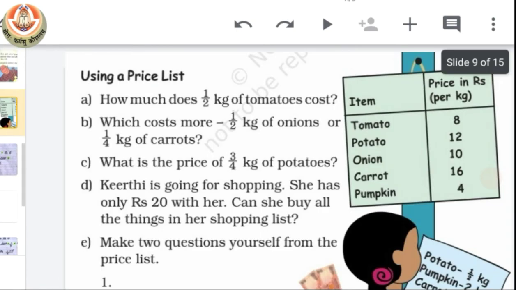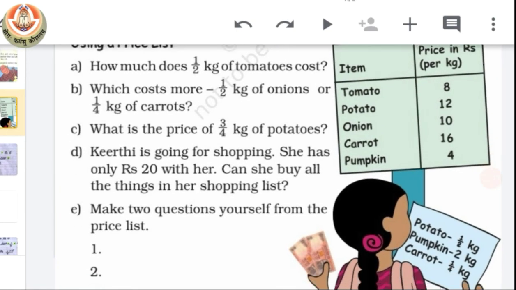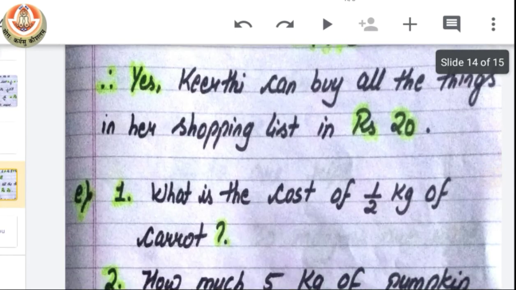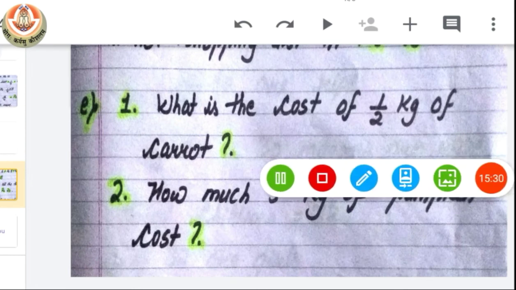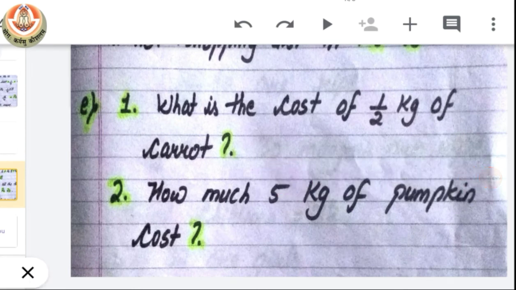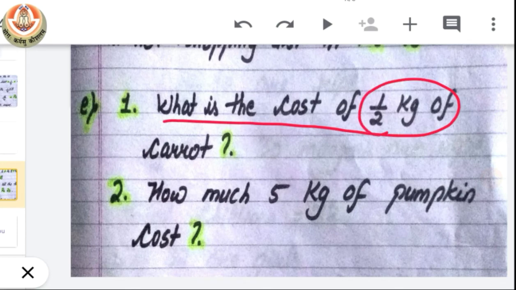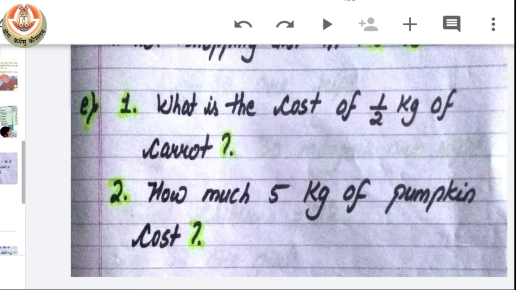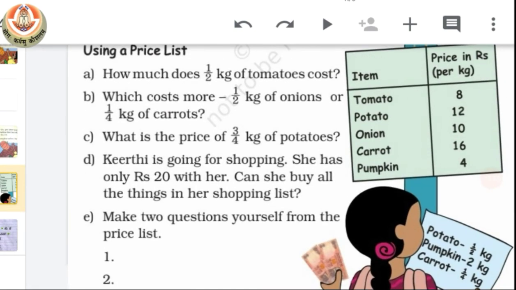Now let's move on to the next question, which is make two questions yourself from the price list. So see, we can make lots of questions. So let's see how we can make them. So we can write a question like, what is the cost of half kg of carrot? We can also write a question, how much 5 kg of pumpkin will cost? Or we can make lots of question like, how much 3 kg of onion will cost?